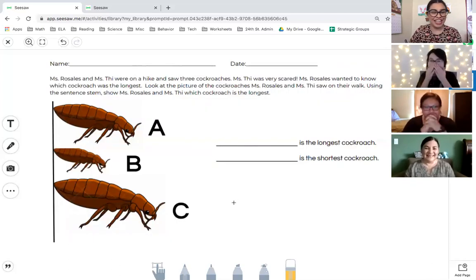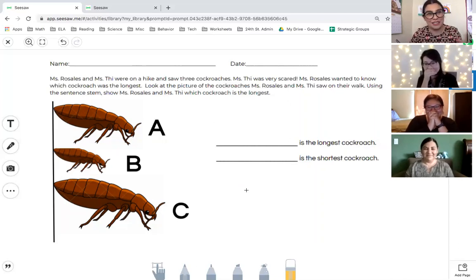All right, so perfect, Miss Hernandez. Thank you for sharing. We are going to read our story a second time, and I know these are cartoons, so they're a little bit more cute than the real ones, but they're still really gross. They're never cute. So we're going to read the story problem for a second time, and this time we're going to pull out those key vocabulary words.